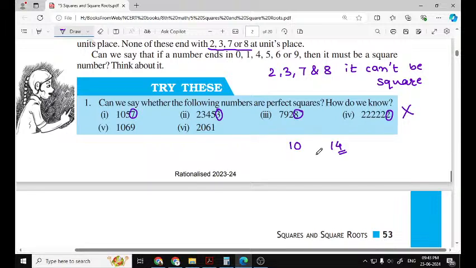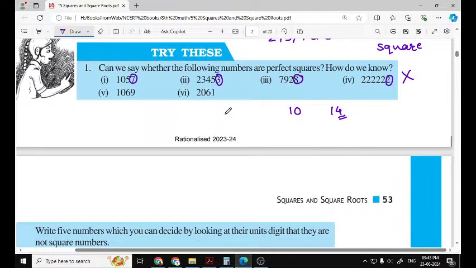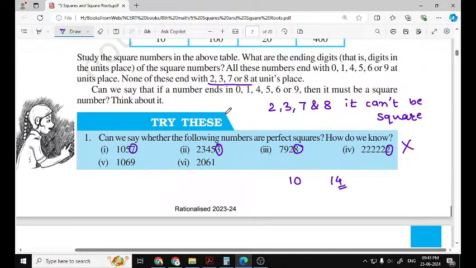If the number ends with other digits, it may be a perfect square. 1069 is not a perfect square although it ends with 9. 2061 is not a perfect square even though its end digit is 1. So the conclusion is, if the number ends with 2, 3, 7 or 8, it can't be a perfect square for sure.